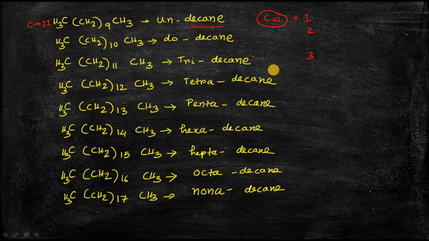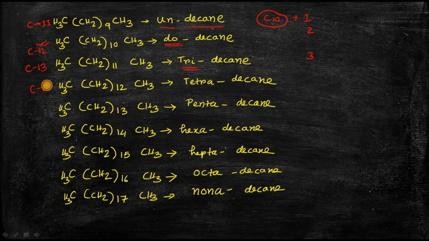Accordingly those names are given. As it has only 1 extra carbon atom, it is called undecane. This compound is C equal to 12. In addition to the 10 carbon atoms, it has 2 additional carbon atoms, so it is called dodecane. Similarly, this is C13, so it has 3 additional carbon atoms, so it is called tridecane.